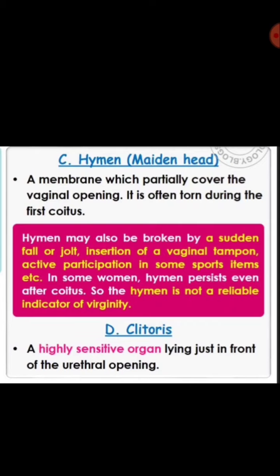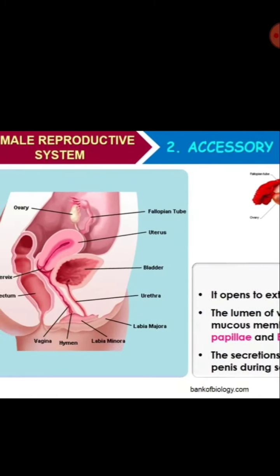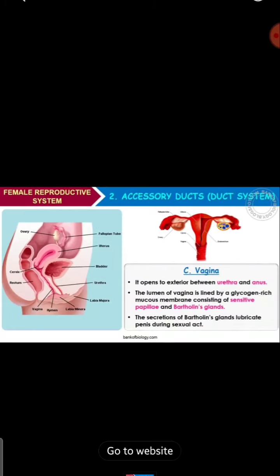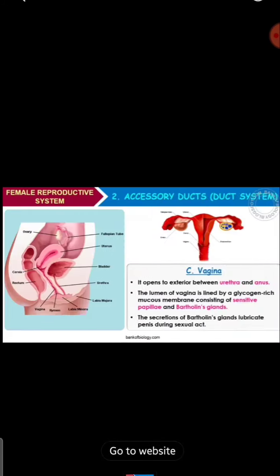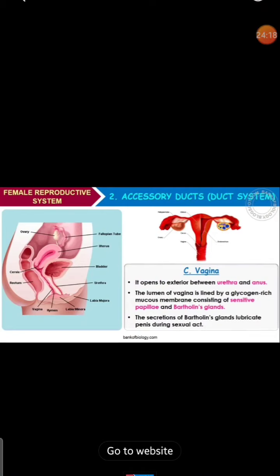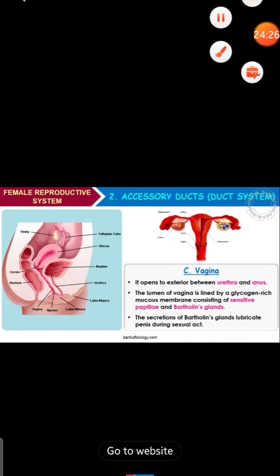Next comes the clitoris, which is a highly sensitive organ lying just in front of the urethral opening. Where there is the urethral opening, the clitoris lies just towards it, right? So this is about the vagina. Whatever we have learned, you have to remember, and you can refer to your NCERT, make notes and compare the points with this. I have covered almost all the NCERT points here.